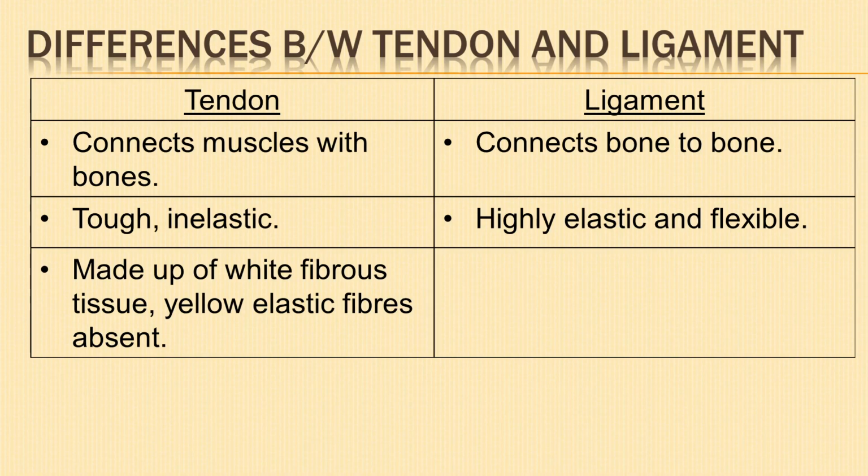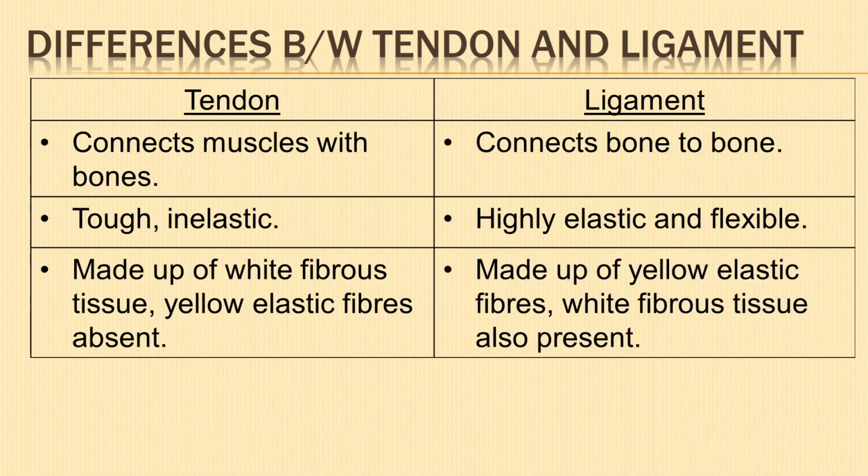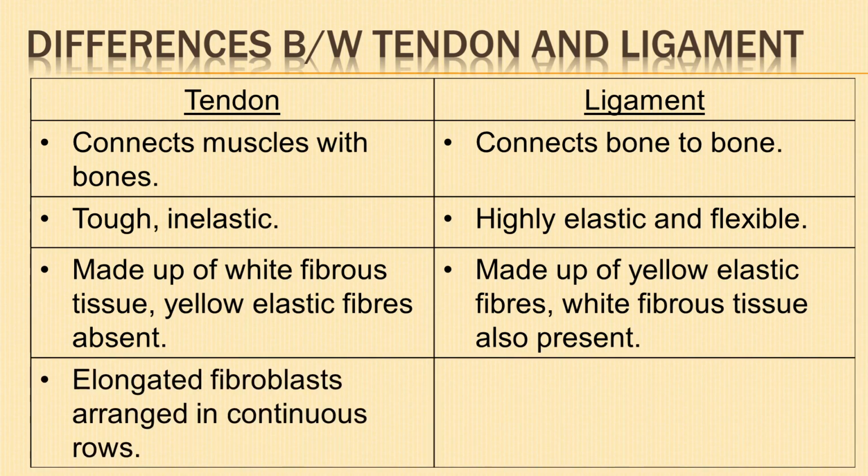Yellow elastic fibers are absent. Ligaments are made up of mainly yellow elastic fibers. The white fibrous tissue also occurs. Tendons have elongated fibroblasts arranged in continuous rows. Fibroblasts lie scattered in ligaments.